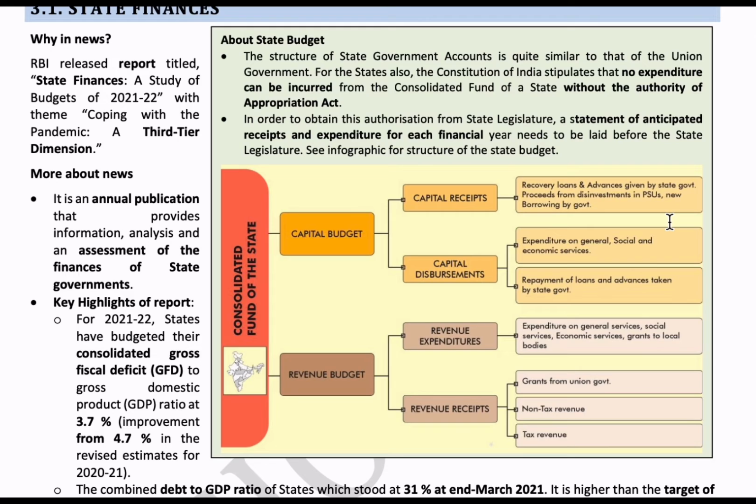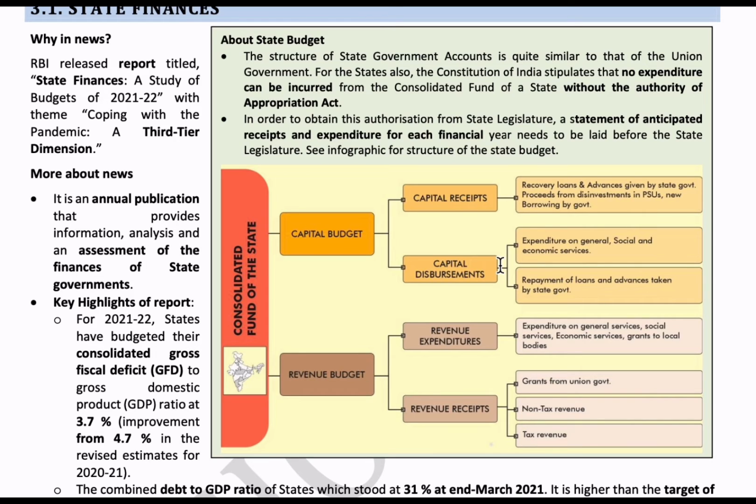Now the second division of the capital budget is capital disbursements. Remember guys, capital disbursements and capital expenditure mean the same. Capital expenditure means the amount which we are spending. We spend it on social, economic and general services, and on the other side, on the repayment of loans and advances taken by the state government.